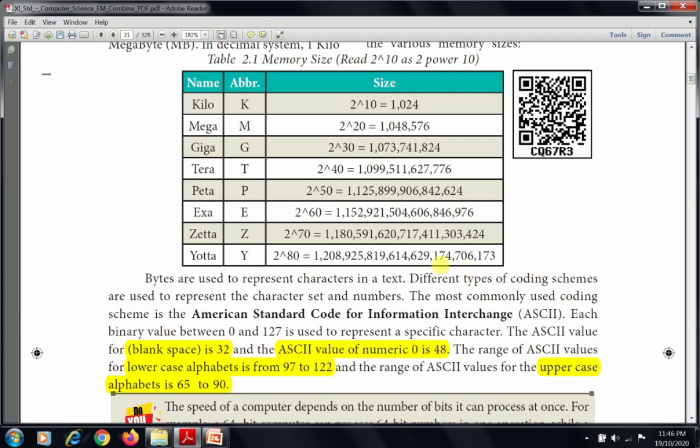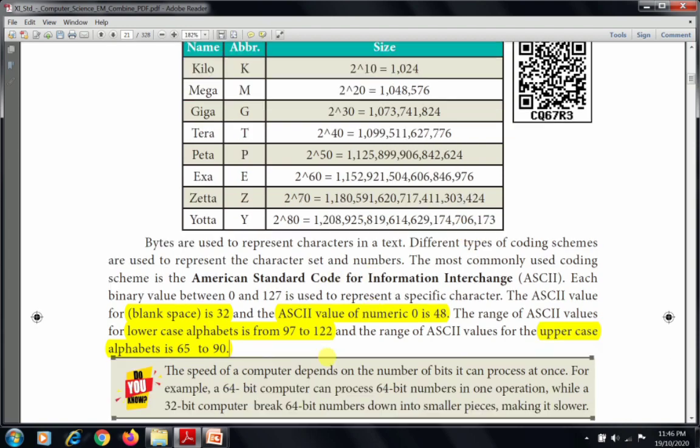So this is the ASCII coding method: each and every character represents some number. ASCII means American Standard Code for Information Interchange.